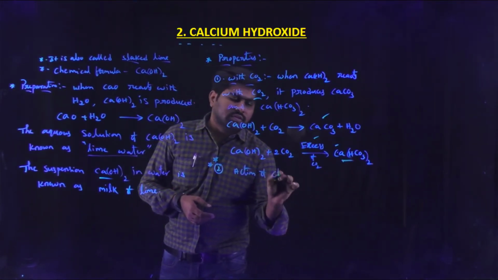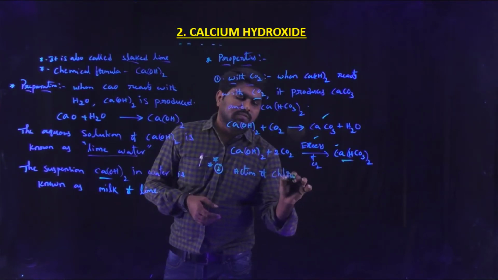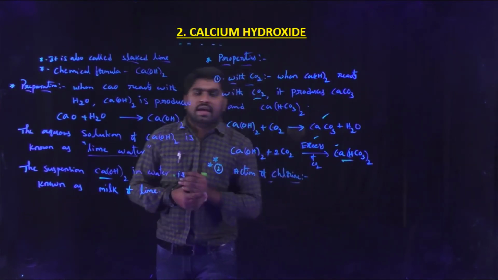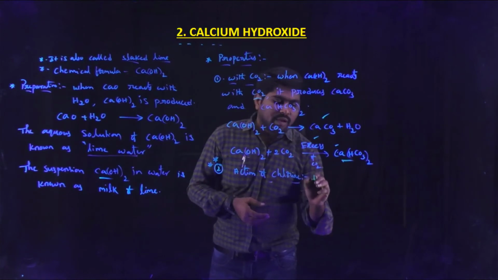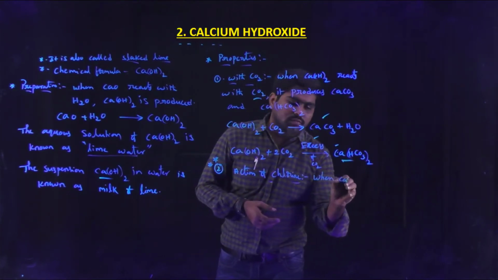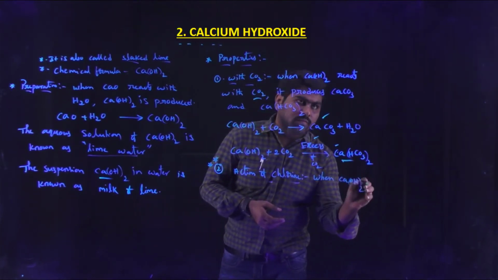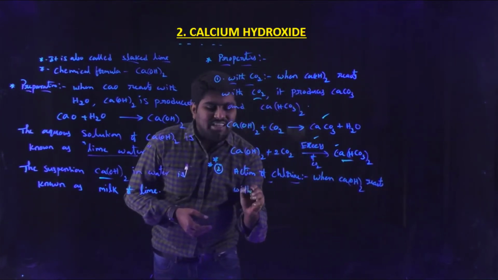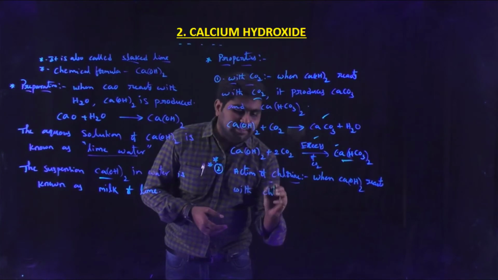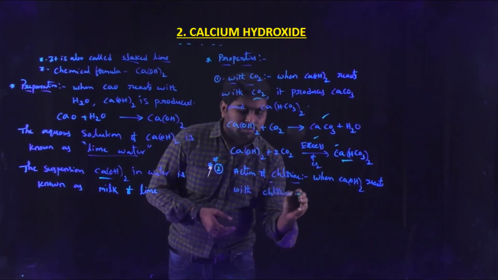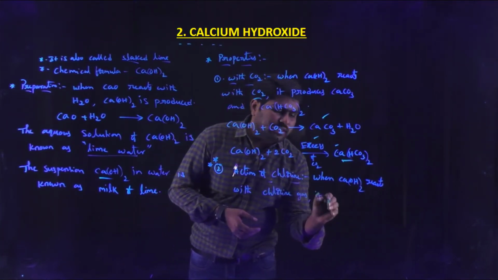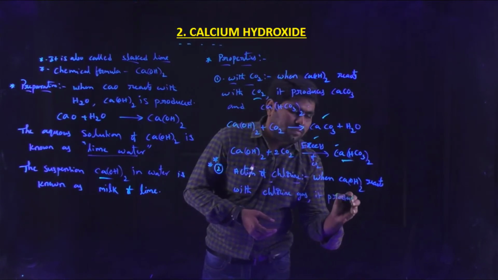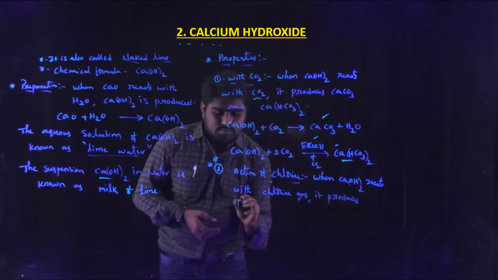And the second one, which is an important one, is action of chlorine. When calcium hydroxide reacts with chlorine gas, it produces bleaching powder.